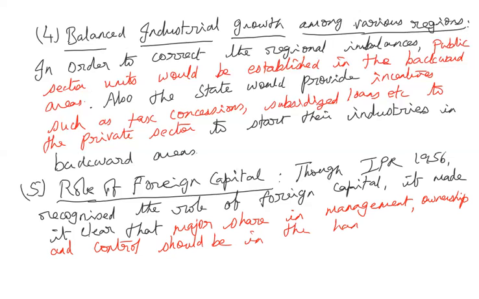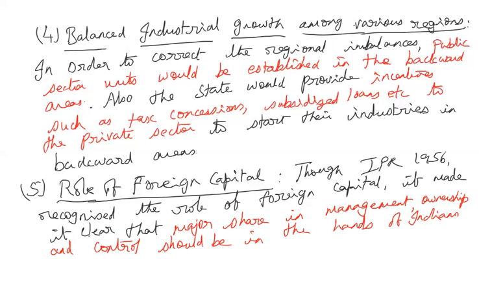So that can happen only if the major percentage of the shareholding is with the domestic entrepreneur. So that is 51%, in the hands of Indians. Okay. So that was decided about the role of capital.